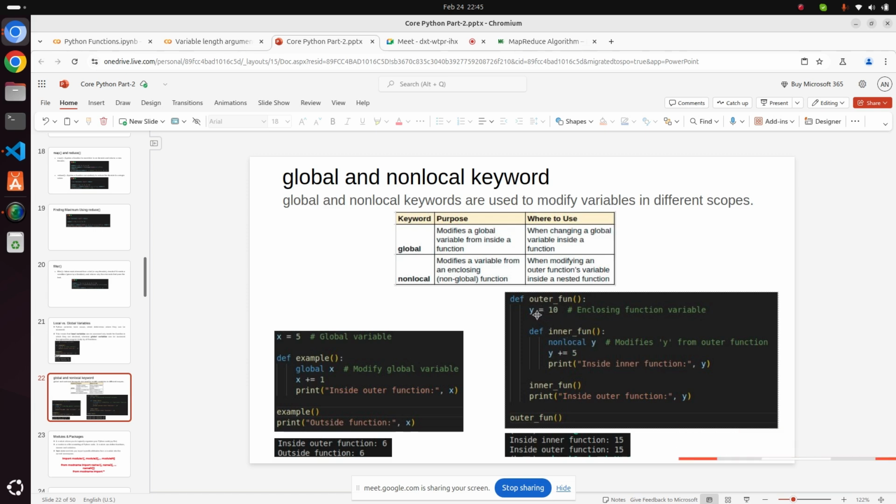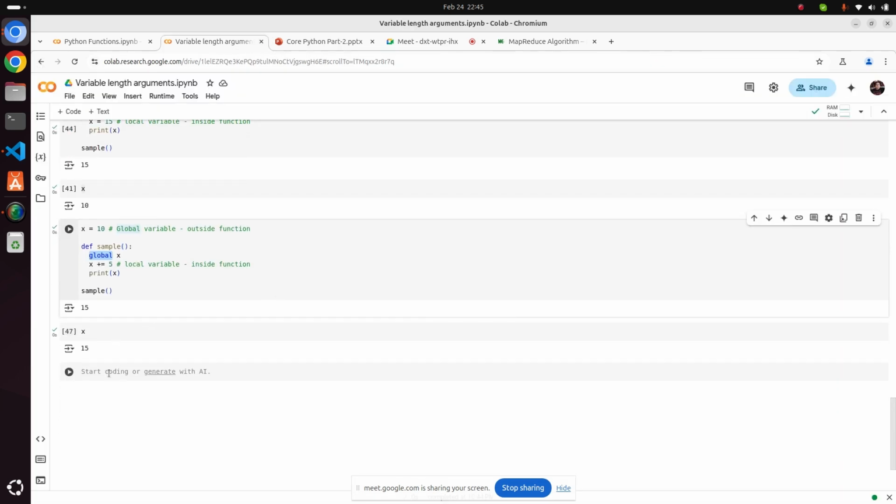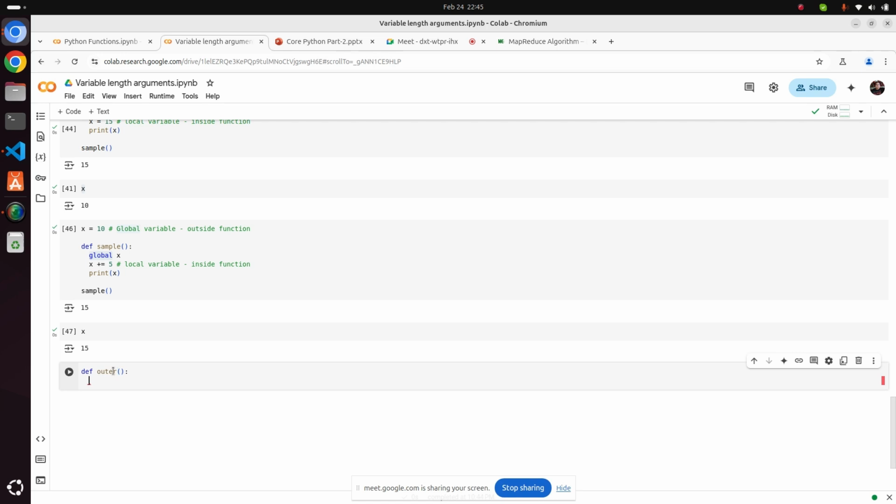and you have a nested function situation. Let me show you this example also. Suppose you have a situation where you have an outer function, and here you have defined x equals 10.